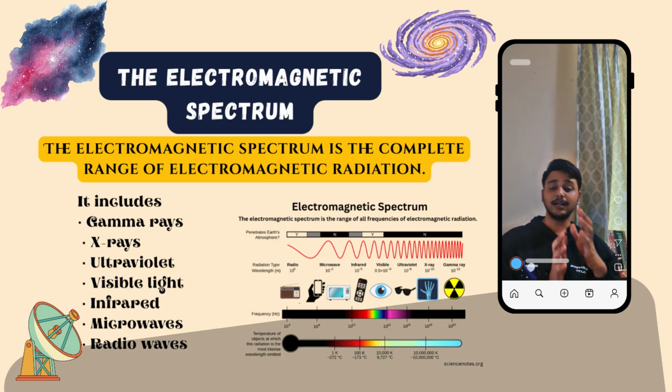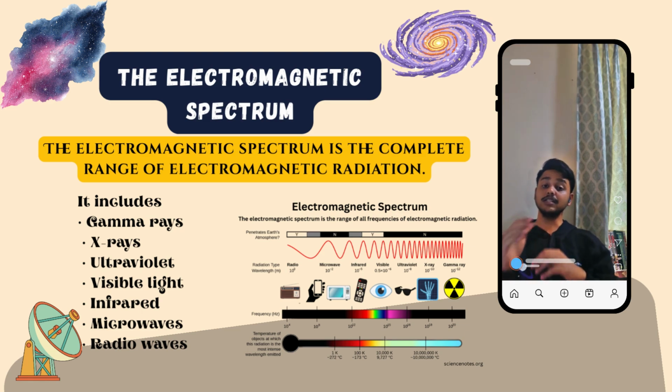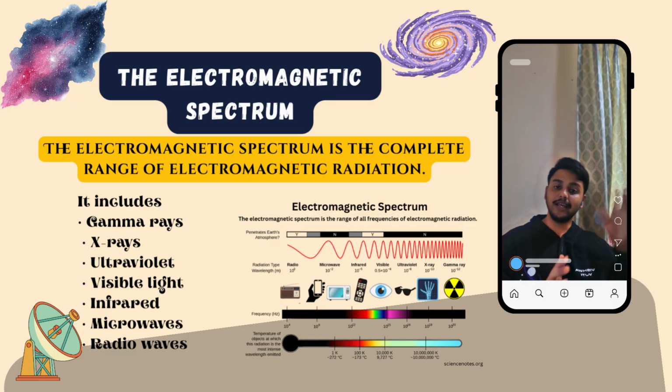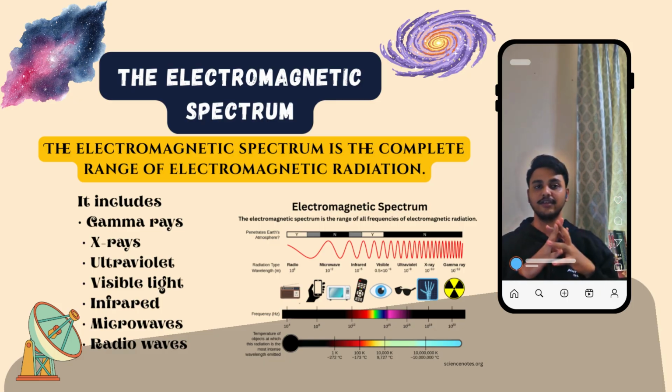The electromagnetic spectrum is the complete range of electromagnetic radiation arranged according to wavelength or frequency. One end of the spectrum has gamma rays, which have extremely short wavelengths but extremely high energies. After gamma rays comes X-rays, followed by ultraviolet radiation, and visible light, which is the only part that our human eyes are able to perceive. Beyond visible light, we have infrared radiation, microwaves, and finally radio waves, which have the longest wavelengths and the lowest frequencies.